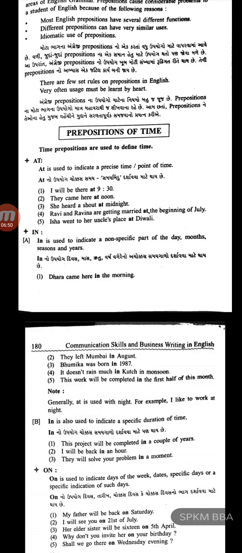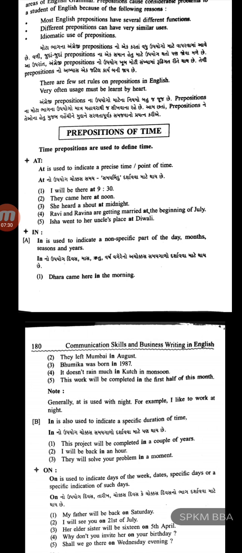First one, "at". "At" is used to indicate a precise time, a point of time. As we are talking about time prepositions, our first time preposition is "at". It is used generally to define a point of time. Example: I will be there at 9:30. "At" means it is a kind of surety which I give to people. I will be there at 9:30.